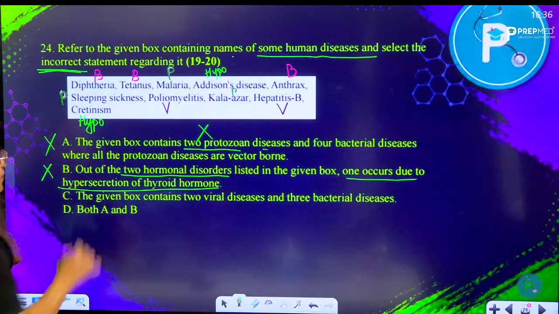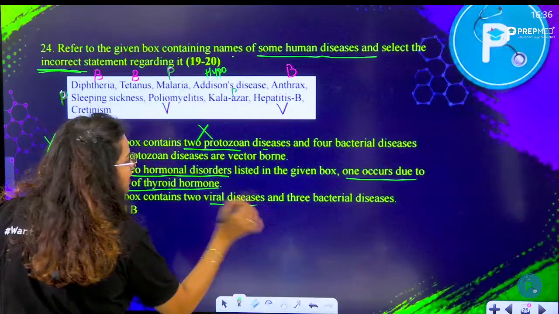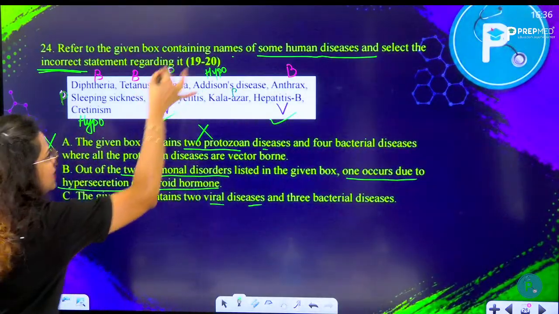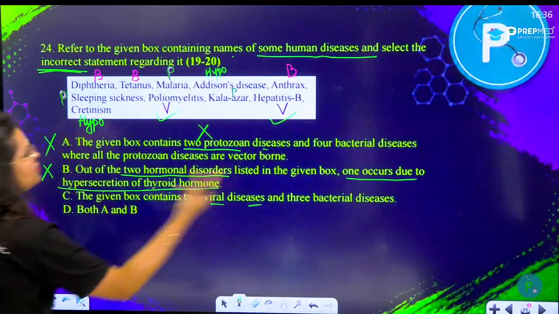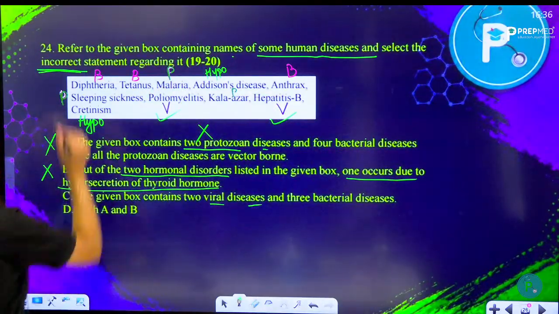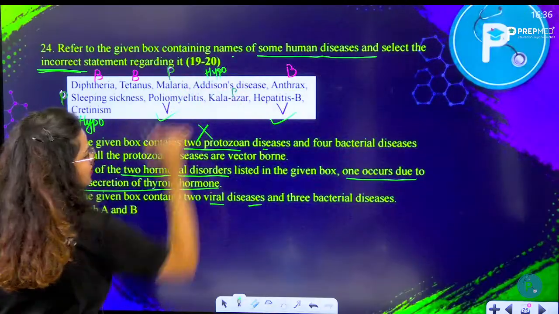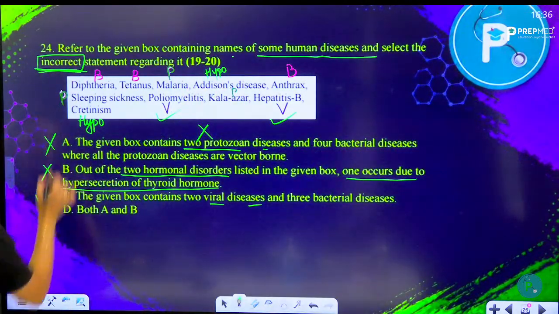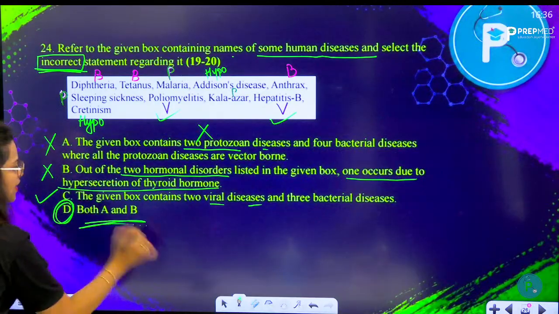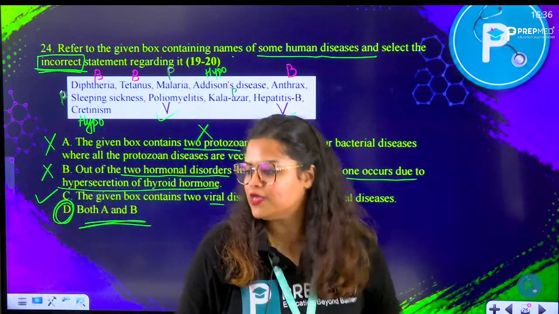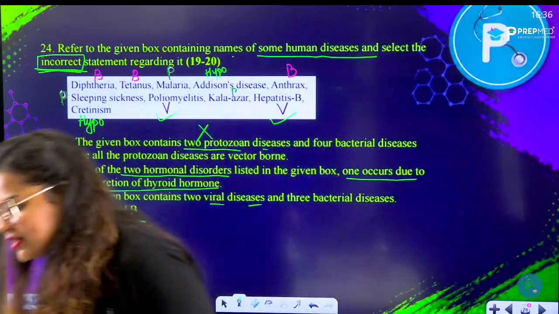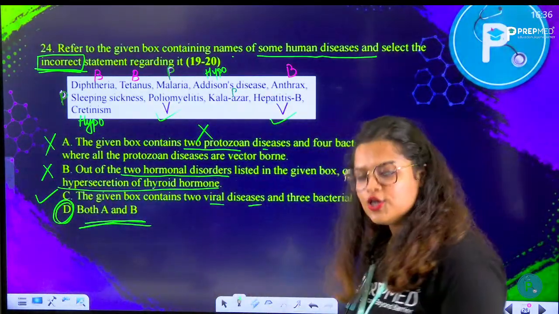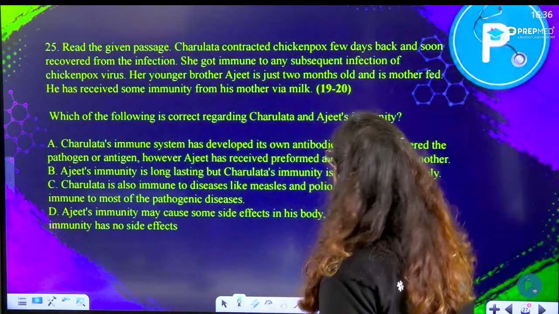C says the given box contains 2 viral diseases. Yes, it has 2 viral diseases, poliomyelitis and hepatitis B, and 3 bacterial diseases, diphtheria, tetanus and anthrax. So this is correct, but they are asking you to find out the incorrect one. So both A and B are incorrect. So option number D is going to be the right answer. Yes, both A and B are incorrect. Your right answer is D. Good job. Moving on to question number 25.